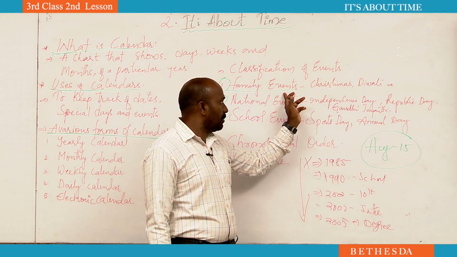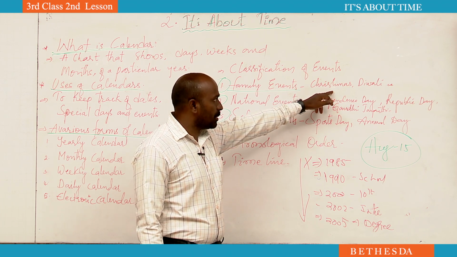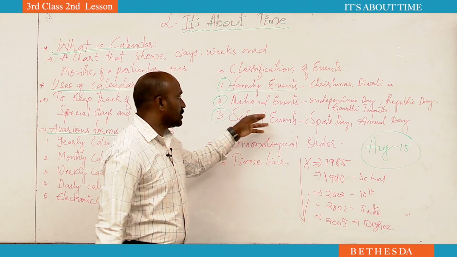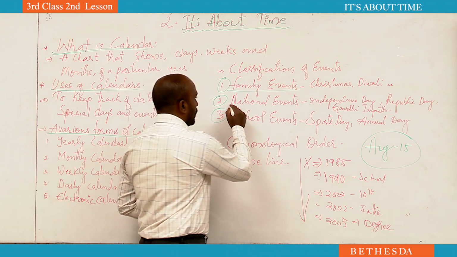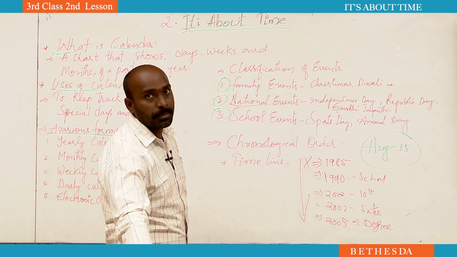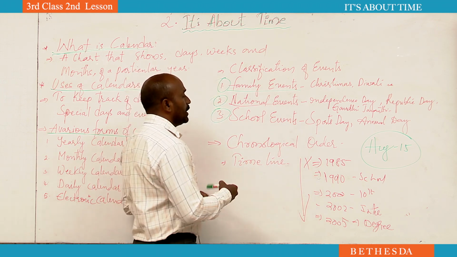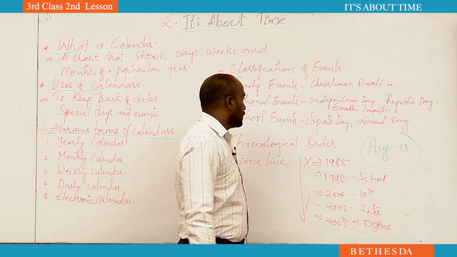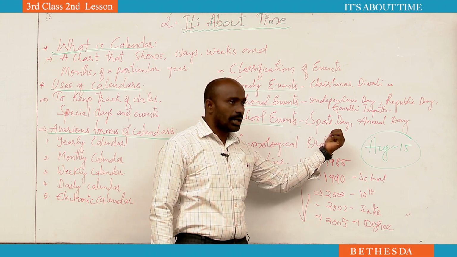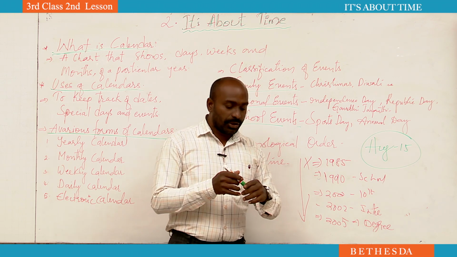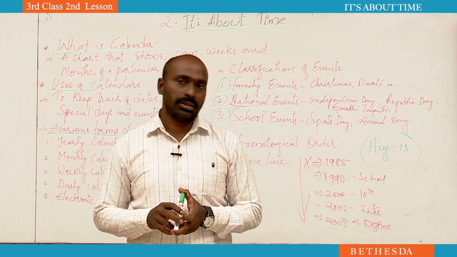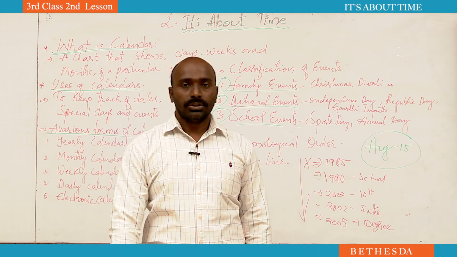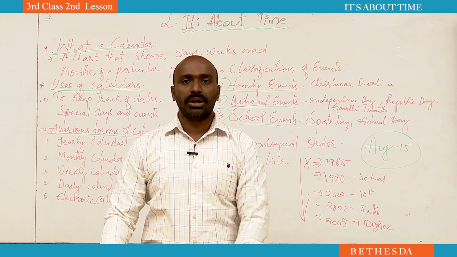Family events means family members together celebrate Diwali, Christmas, all those festivals. That is called a family event. National events means giving importance to national days. Tell me, what are the important national days? Independence Day, Republic Day, and Gandhi Jayanti. And the third one is school events. We celebrate sports day and annual day, talk about them, and prepare well. All this is about time. So students, I hope you have understood everything.